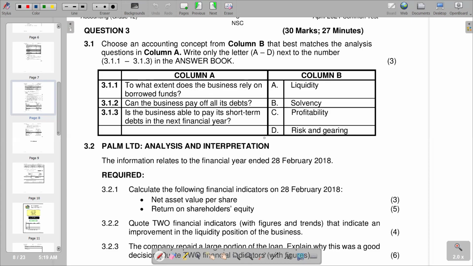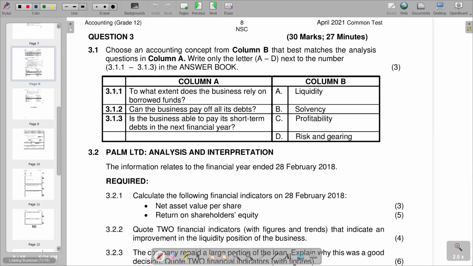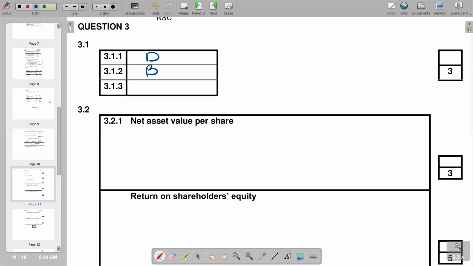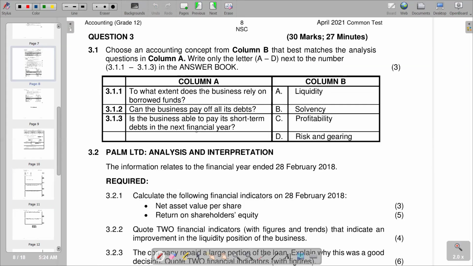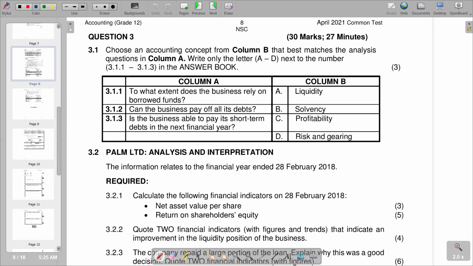So for 3.1.1, we have our answer as D. We are seeing that we have got D as our appropriate answer. Then we go to 3.1.2, and we know that this is our solvency. So we have B as the correct response, which is about debts in the long term. And this is our liquidity. We have got the next question in this financial year ended 2021.